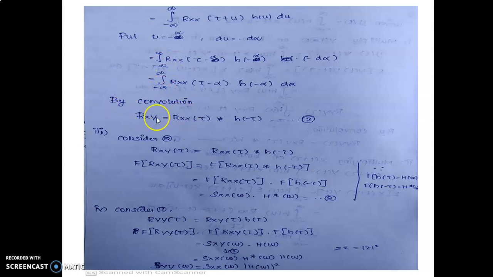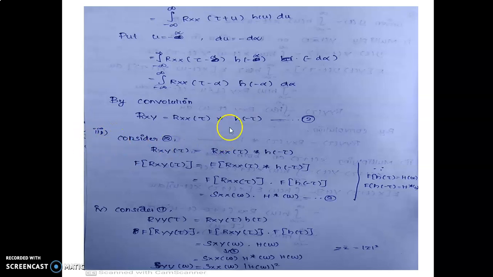By convolution, Rxy(τ) equals Rxx(τ) convolved with h(−τ). That is equation 2. Third one, the proof.